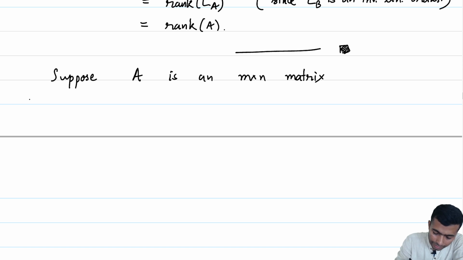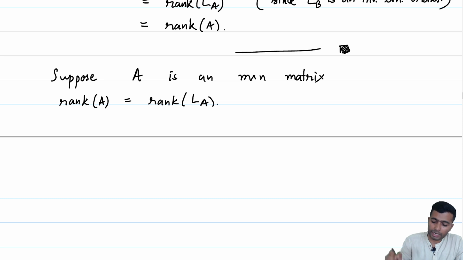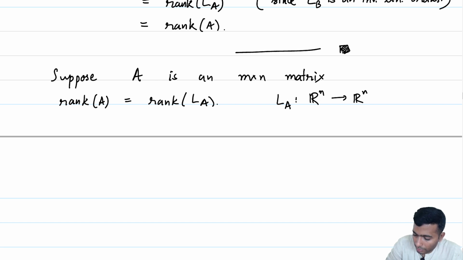Before we get into what column space is, let us try to see what the rank of A should be like. So, what is rank of A? Recall that rank of A is nothing but the rank of L subscript A, right. Now, what is LA? Remember that LA is a map from Rn to Rm. This is an M cross N matrix. So, Rn to Rm is the map.